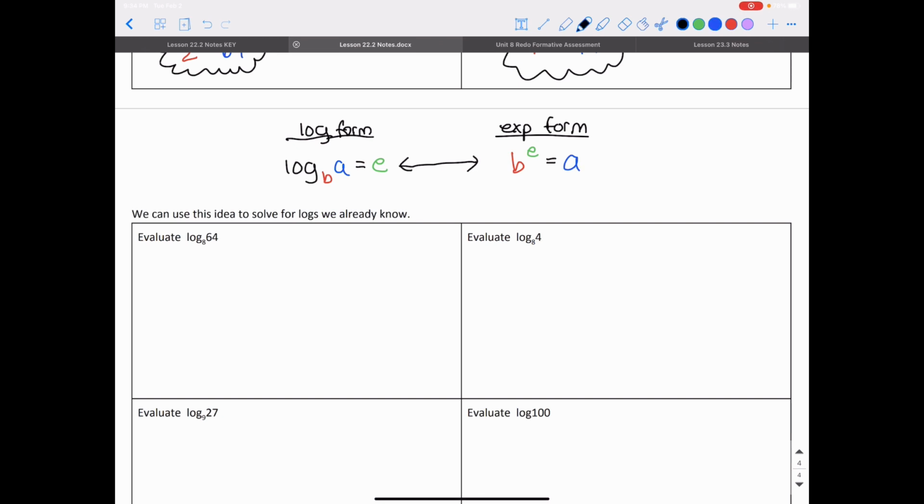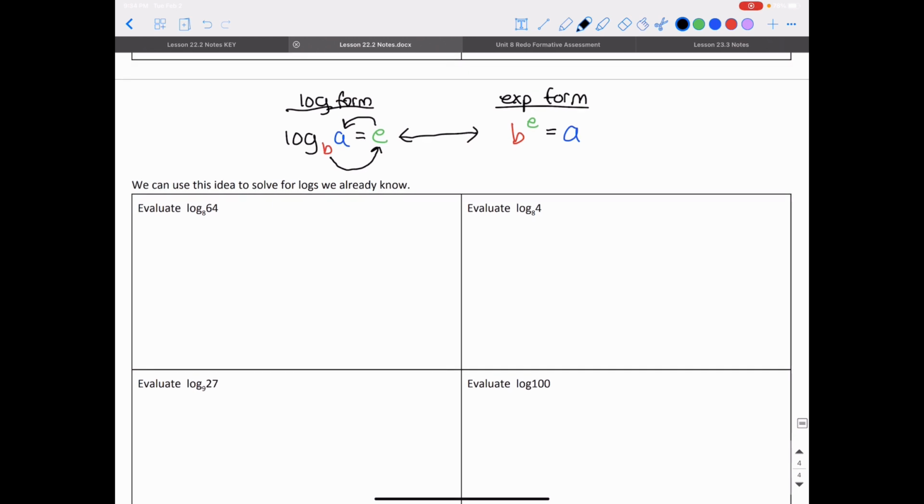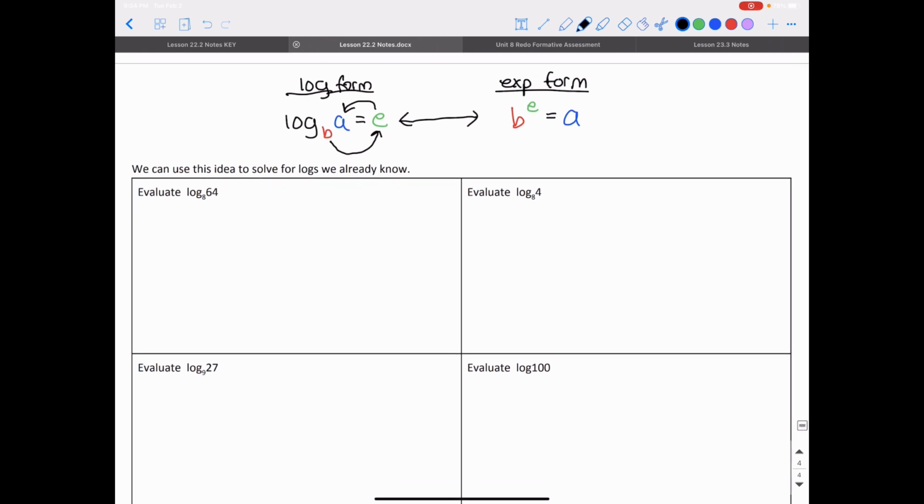Another way that you can think about it, when you're looking at the logarithm form, is that if you raise b to the e power, you're going to get the answer. So you can always think about it that way too. If you draw arrows going counterclockwise, b to the e power is going to give you a. So we can use this idea to solve for logs we already know.